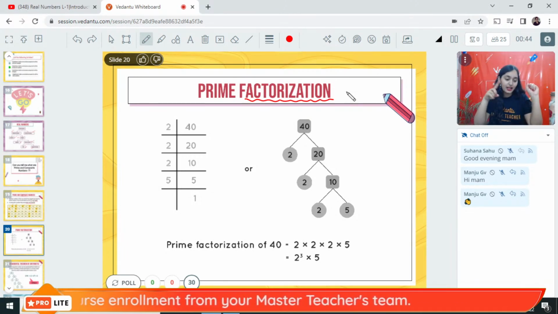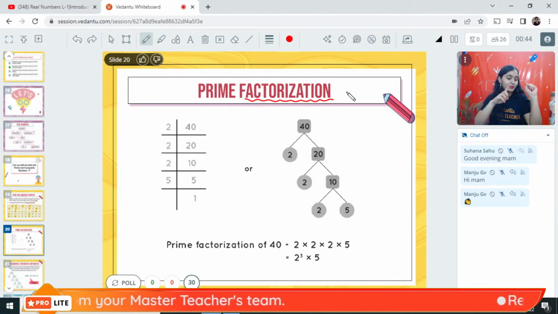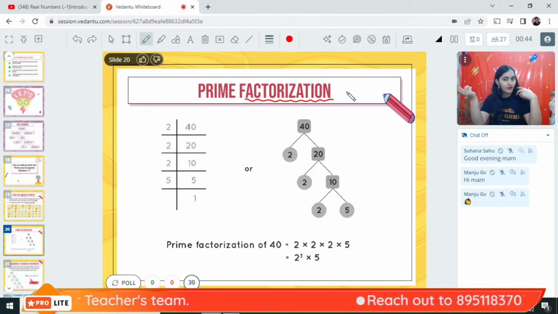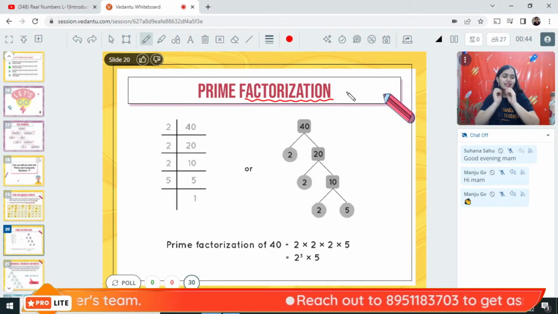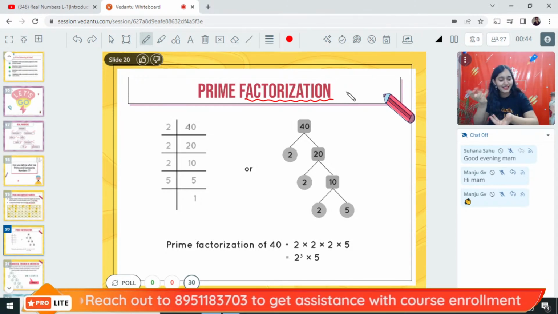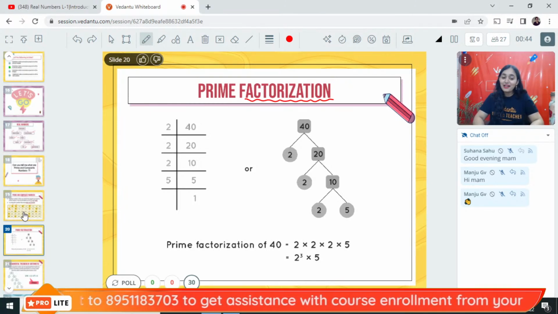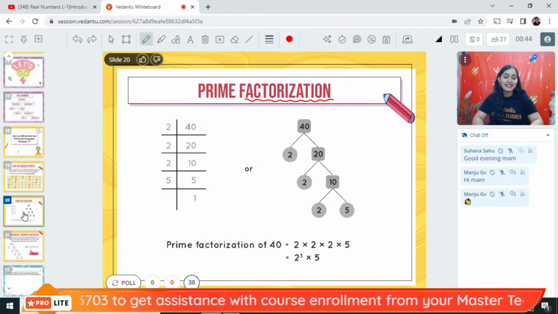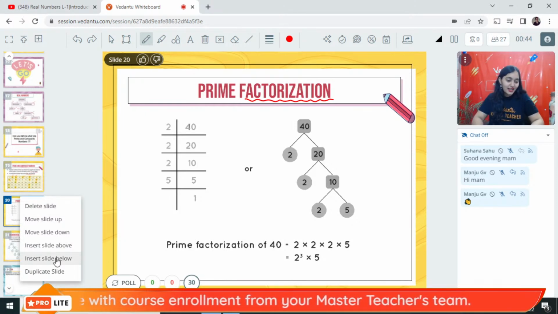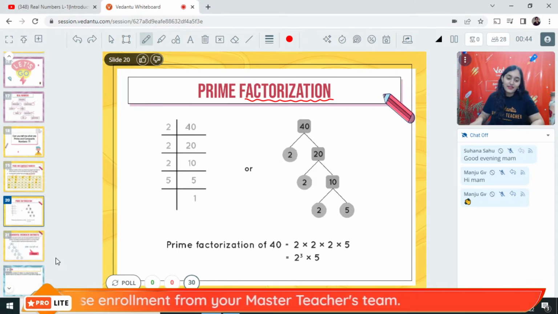Factorization means writing a number as factors of prime number. No. Process of finding a factor. Kind of yes. Anybody else? What is factorization? Prime number is factorization? No. Anybody who can define factorization? What is factorization?